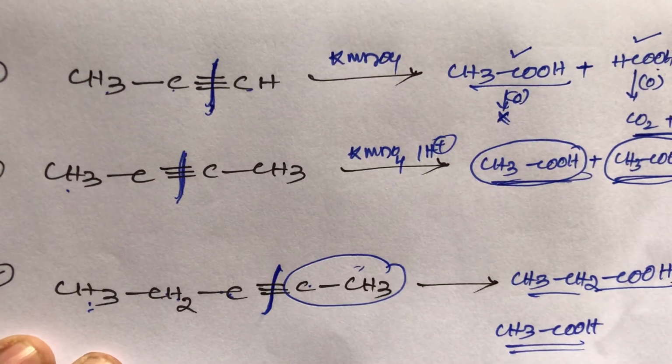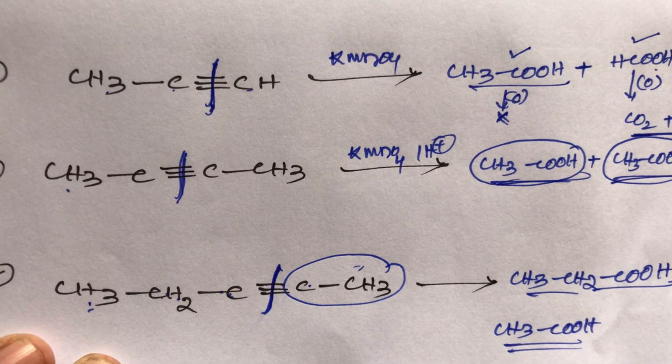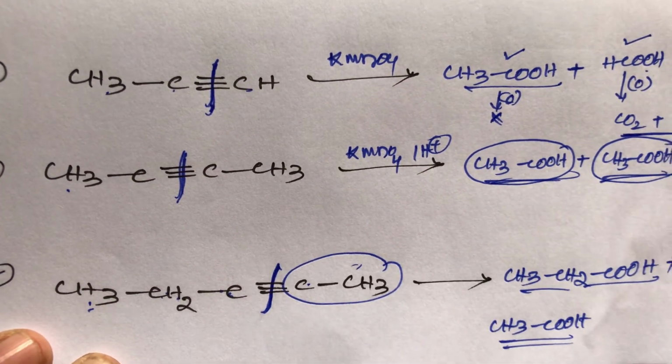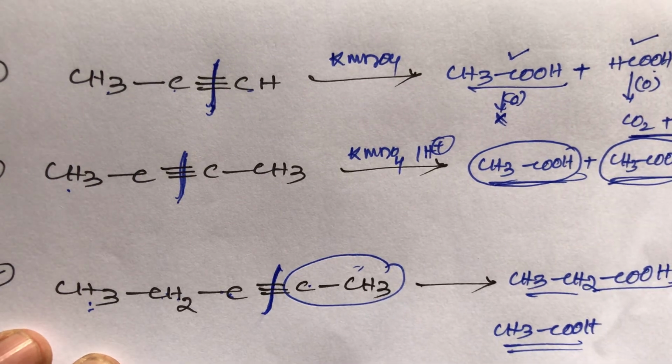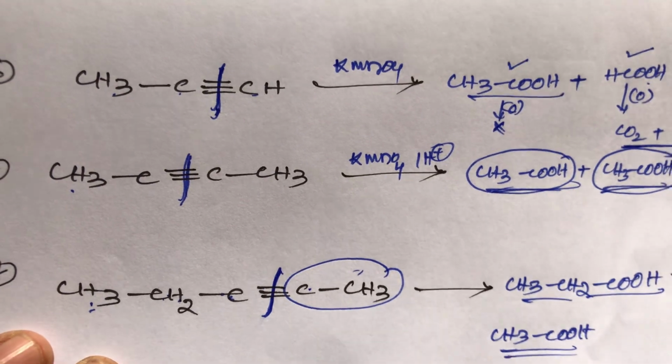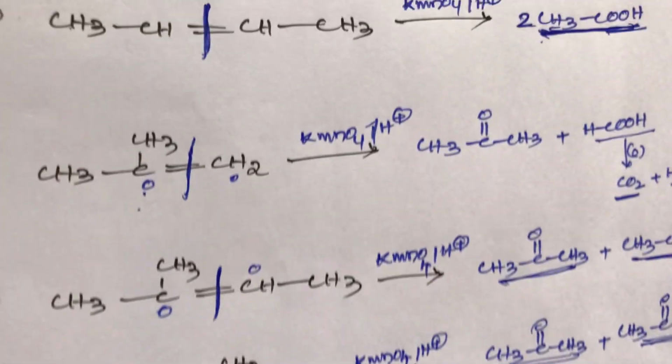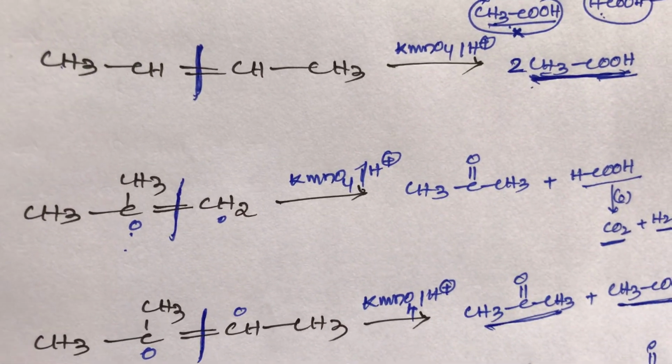So, oxidation of alkenes and alkynes with KMnO4 or K2Cr2O7. KMnO4 and K2Cr2O7 act as strong oxidizers. They can oxidize double bonds and triple bonds. This is very important, student.